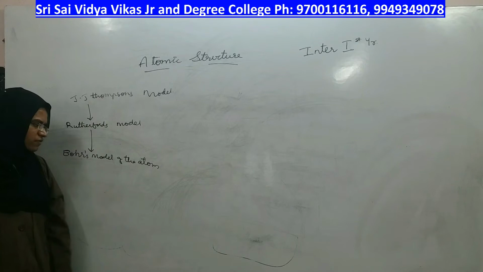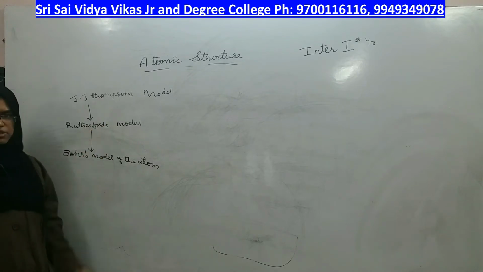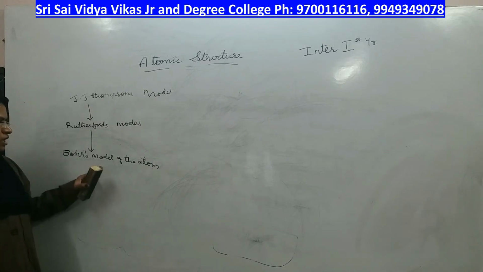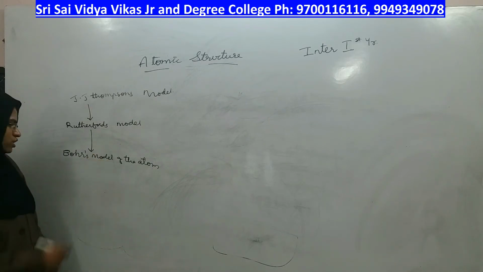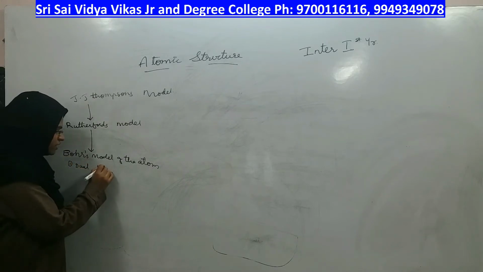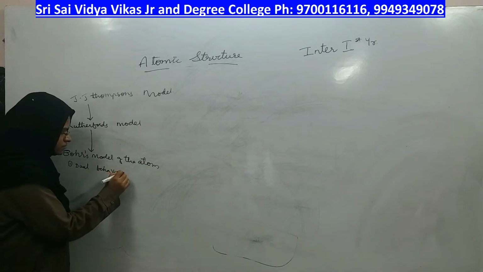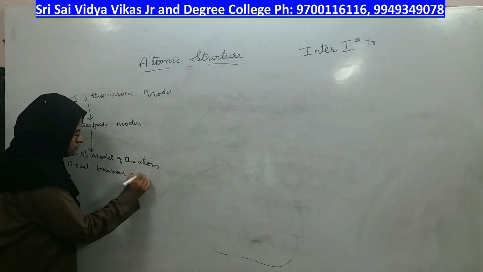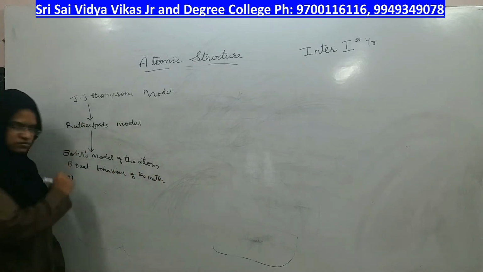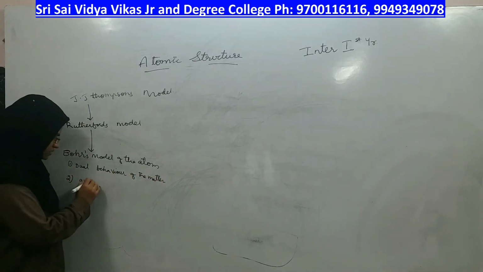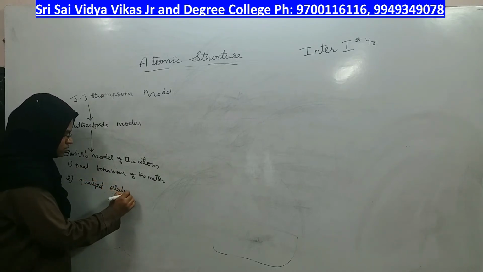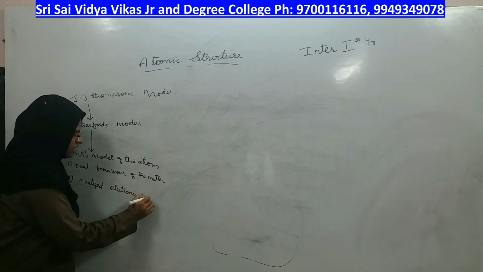So, the next model was Bohr's model, and he tried to explain the limitations of Rutherford's. Bohr explained his model based on two concepts: dual behavior of the matter and quantized electronic energy levels.